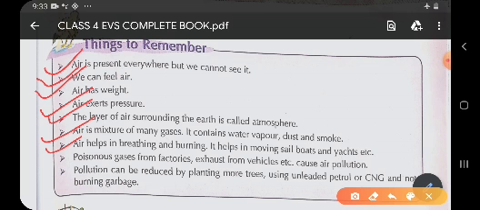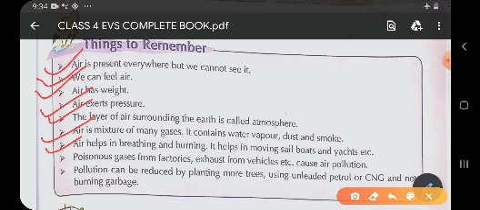So children, oxygen is the part of air which helps in keeping the air fresh. So children, plant more and more trees and stop deforestation. As I have told earlier, stop cutting down the trees in the forest and plant more and more trees, because trees are very important to clean the air.